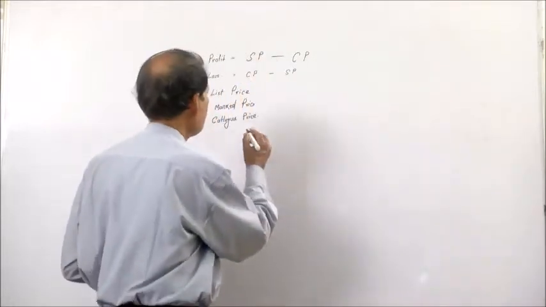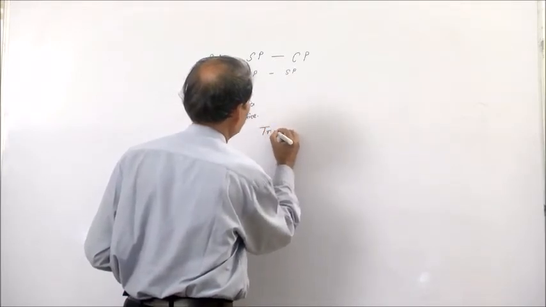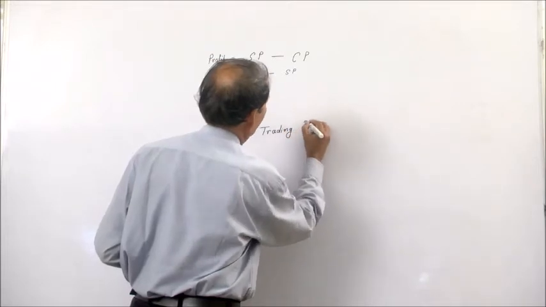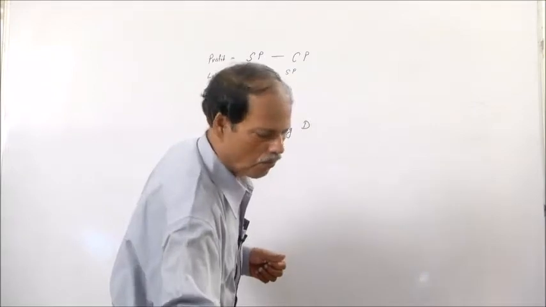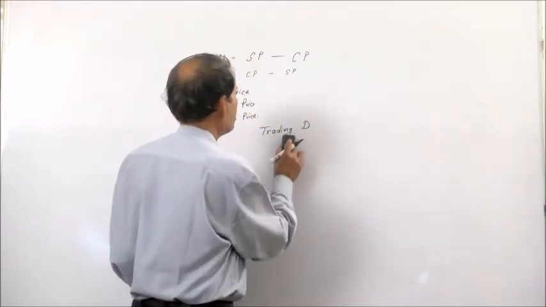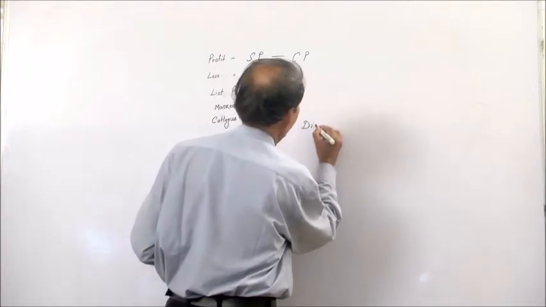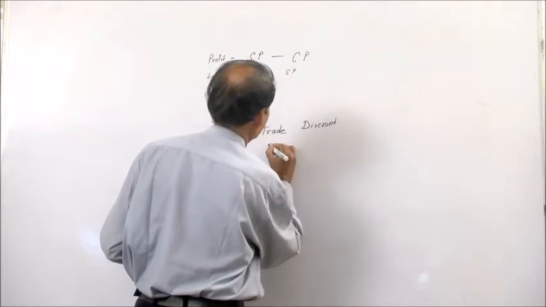There are two types of discount. One is trade discount, and the other one is cash discount.